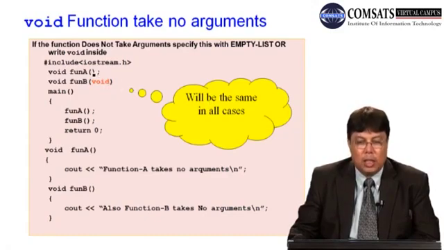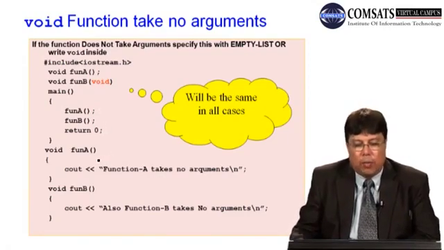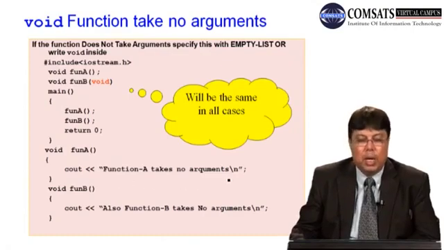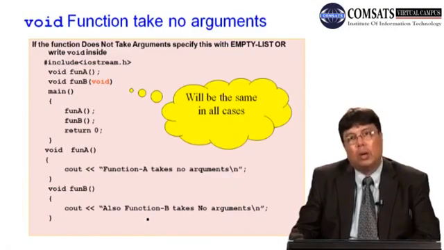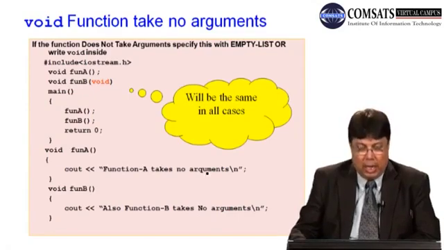Without void, just empty parentheses, nothing is described here; you may describe void here. Both are the same. Now you are calling fun A, fun B, return 0. Fun A is not returning anything, it takes no argument, sorry, it is printing. Then fun B, also a function with no argument. So this is the example where the function is not taking any argument.